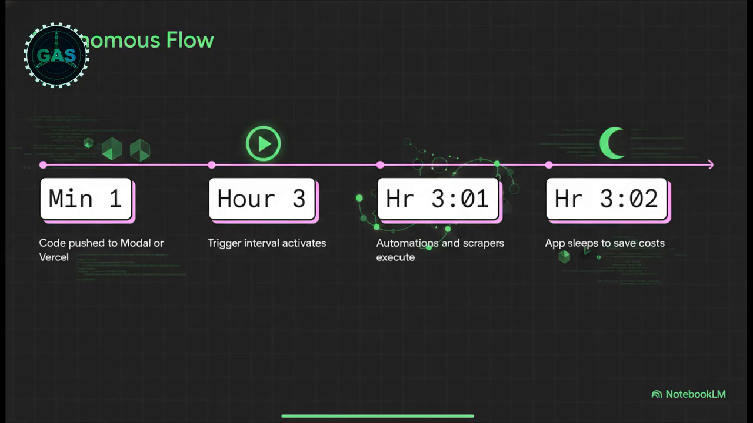Let's walk through what this autonomous flow actually looks like. At minute 1, your AI pushes the code live. Let's say you set it on a 3-hour interval. Okay, hour 3 hits, the trigger activates. In the very first minute of that hour, your app spins up, runs all its scrapers or data updates, and then, this is the best part, at minute 2, the app immediately goes back to sleep. Going right back to sleep is huge because it saves you a ton of cash on server costs. Highly efficient and entirely hands-off.